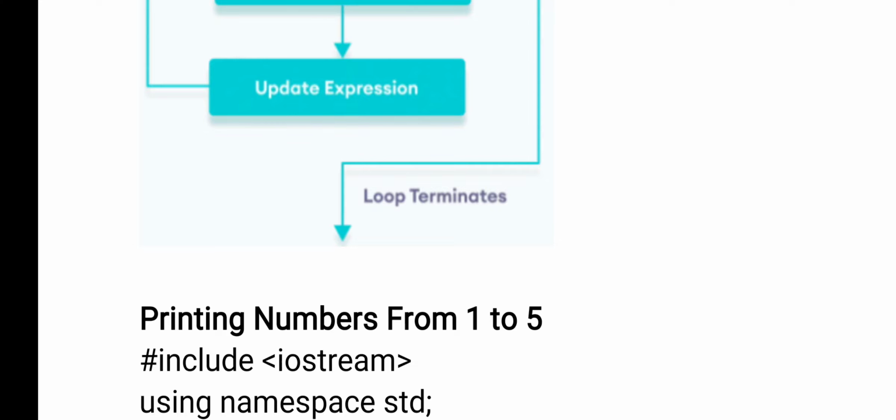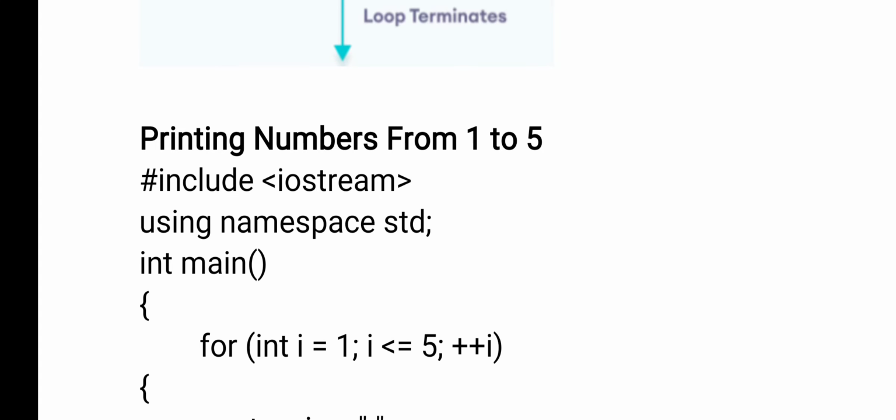So here the counter variable is printed as long as the condition is true. Here we are printing values from 1 to 5. The initial value is 1, and the ending value is 5. Whatever values you are printing should be between 1 and 5, and every time I want to increment the value by 1, meaning I want to print 1 first, next 2, 3, 4, 5. Every time how much are you incrementing? Only 1. Okay, so that is a for loop.